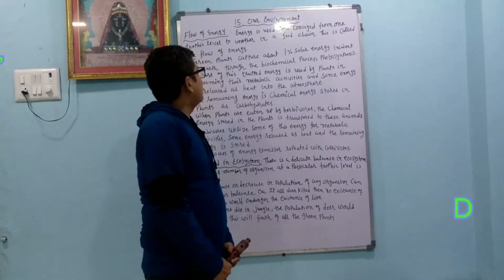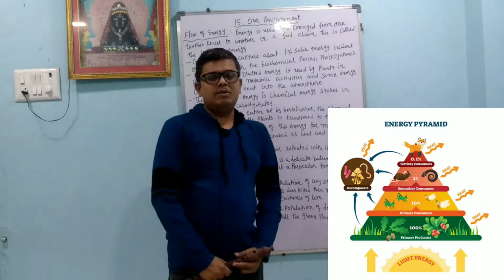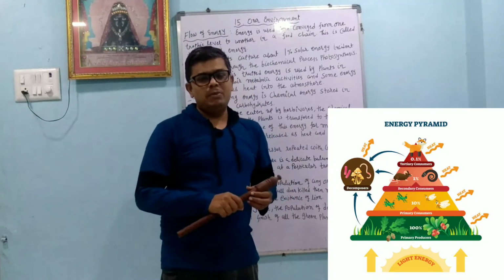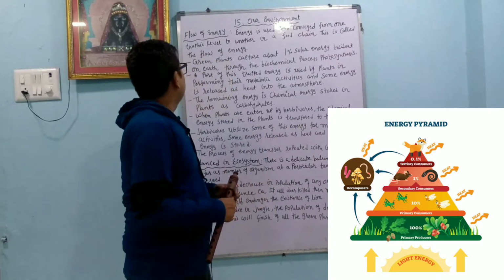Today we will continue chapter number 15, our environment. Dear student, last time we learned about the food web and food chain. Today we are going to learn the flow of energy.